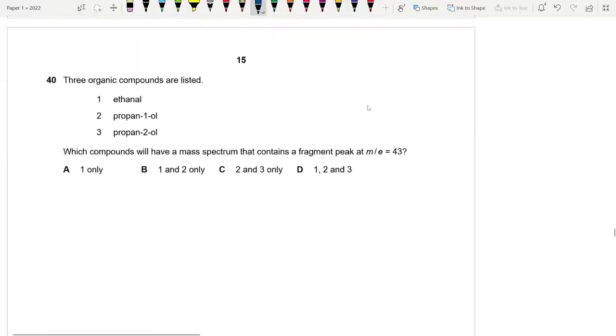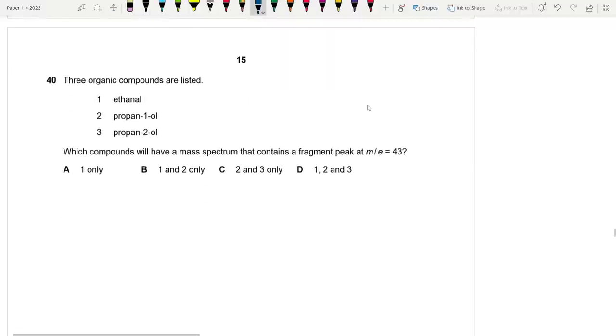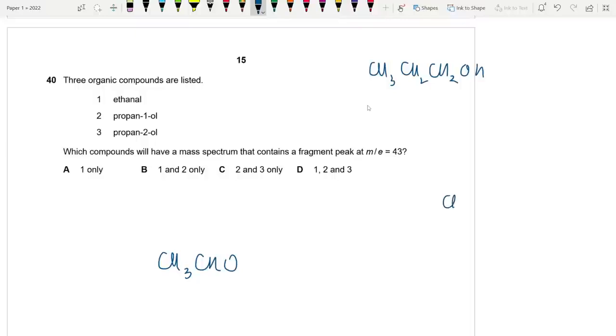Which compound will have a mass spectrum that contains a peak at 43? Okay, so let's see. This was also a tricky question that many of the candidates could not answer properly. Let's go with ethanol. We have CH3CHO, and over here we have CH3CH2CH2OH, and here we have CH3CHOHCH3.